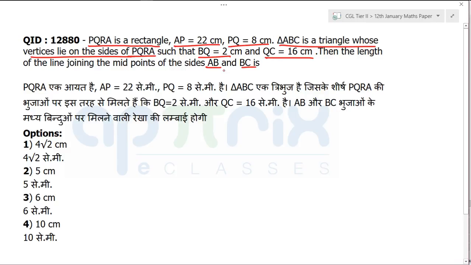Now understand one thing. When they're talking about joining the midpoint of AB and BC, look, they are saying ABC is a triangle. What should hit you immediately before creating the diagram? That if I'm going to join midpoint of AB and BC, the length of the side that they are asking will be nothing but simply the third side AC by 2. Midpoint theorem, I hope all of you know this.